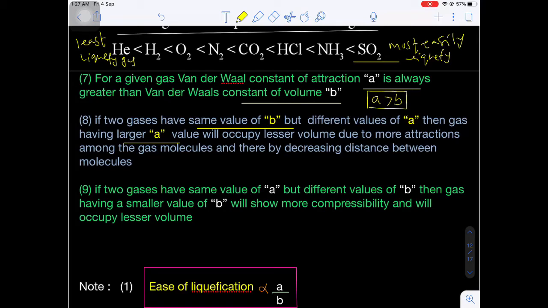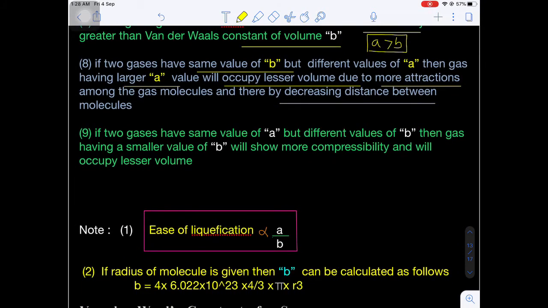When the intermolecular forces of attraction are very high, the molecules try to come close together, due to which they cover less volume, thereby decreasing the distance between the gas particles. Are you getting my point? If two gases have the same b value and different a values, the gas which has the higher a value has a greater tendency of intermolecular force of attraction. That's why that gas will occupy less volume.